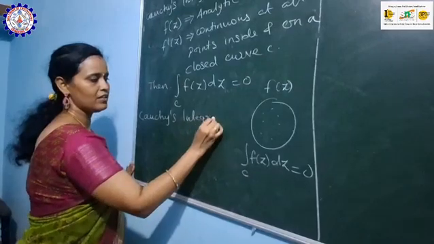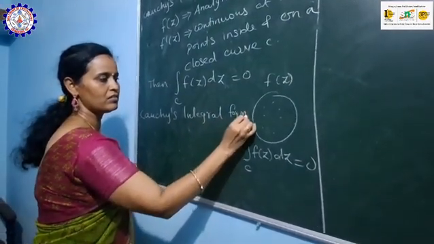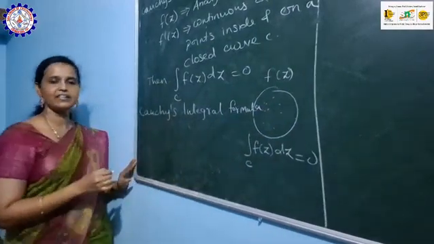Cauchy's integral formula. So what is Cauchy's integral formula?